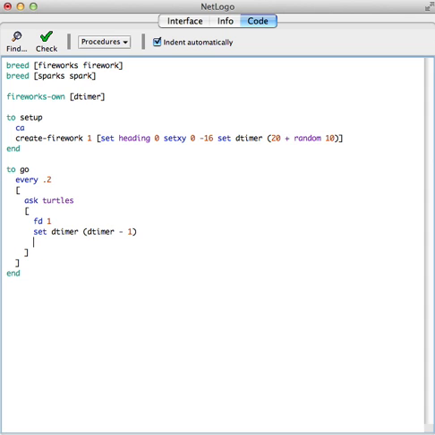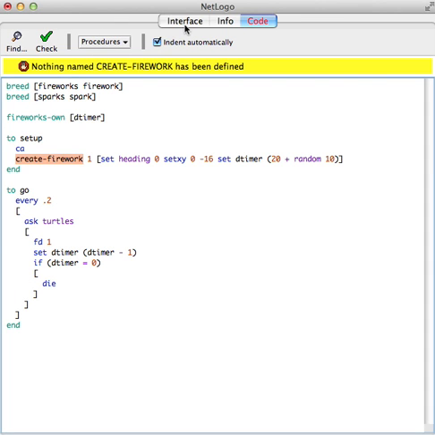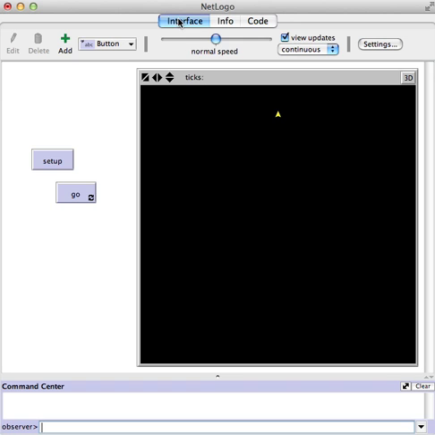Increase it by 1, and then say if timer equals 0, I'll die for now. Plural, always plural.